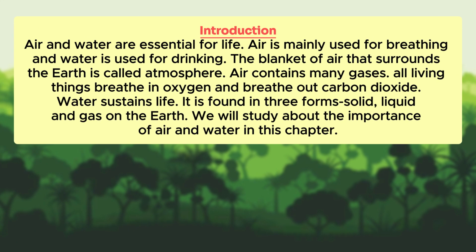Introduction. Air and water are essential for life. Air is mainly used for breathing and water is used for drinking. The blanket of air that surrounds the earth is called atmosphere. Air contains many gases. All living things breathe in oxygen and breathe out carbon dioxide. Water sustains life. It is found in three forms: solid, liquid and gas on the earth. We will study about the importance of air and water in this chapter.